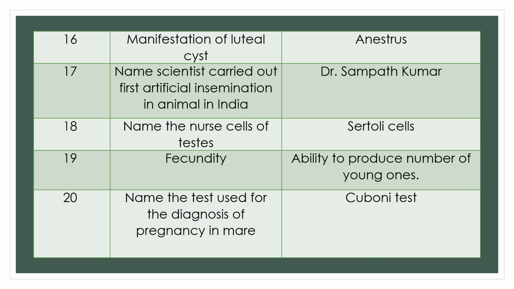Question 17. Name the scientist who carried out the first artificial insemination in animals in India. Important question. Answer: Dr. Sampath Kumar, who carried out the first artificial insemination in animals in India.